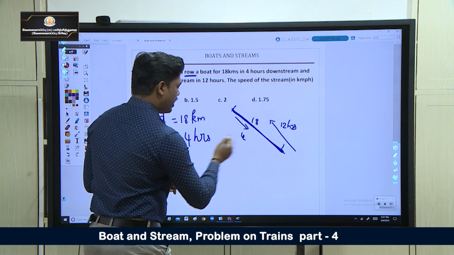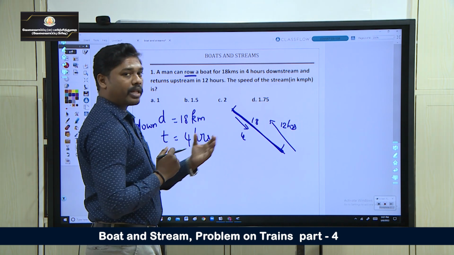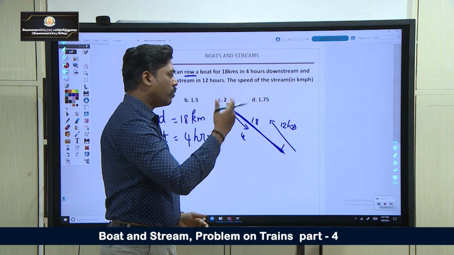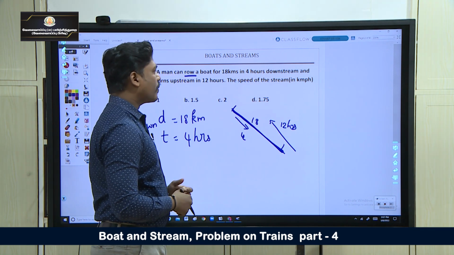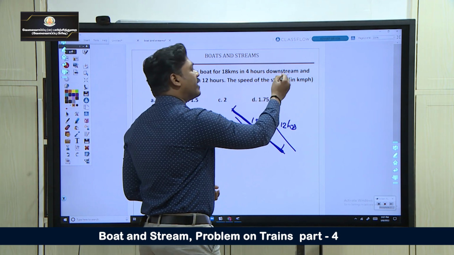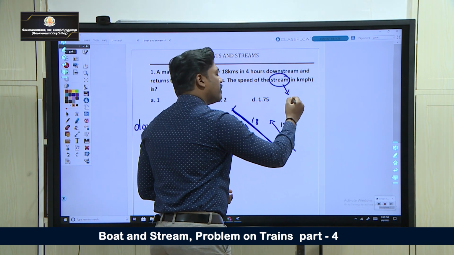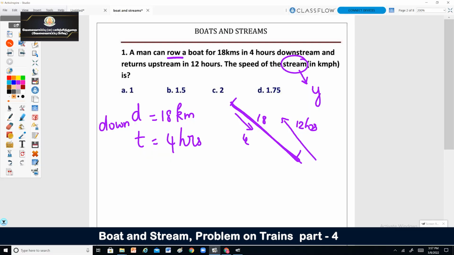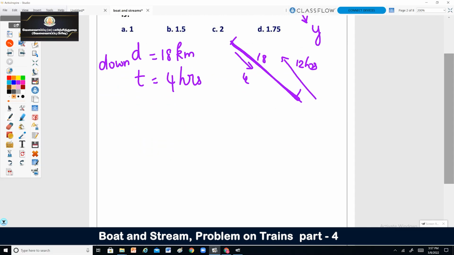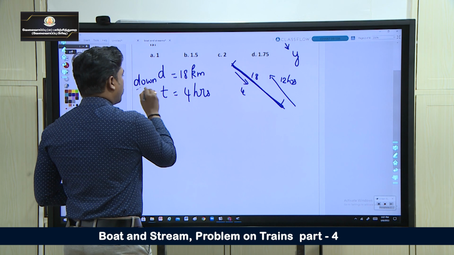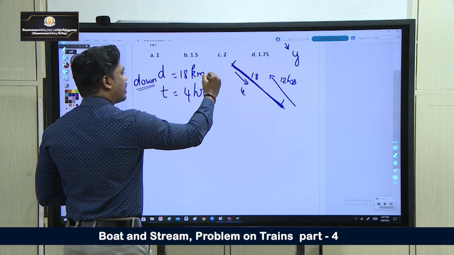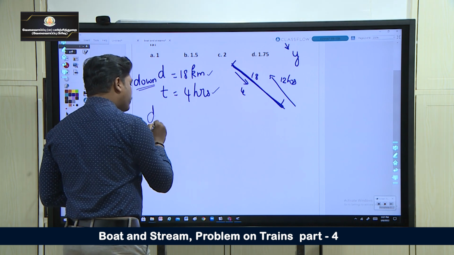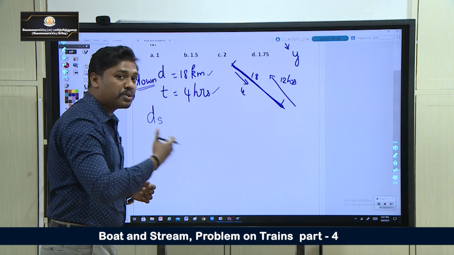While going down, he takes only 4 hours. While coming up, the speed would be less, so time would be more. While coming up, he takes 12 hours. What is the speed of stream? Which means speed of current, which is y, we have to find out. So, what all data do we have here? The boat is going down. We have distance and time. So, we can find the downstream speed.